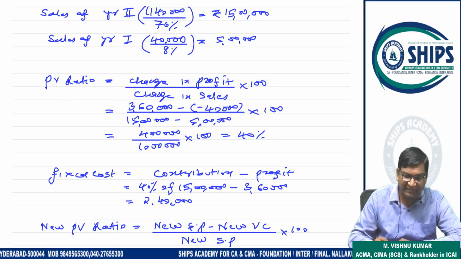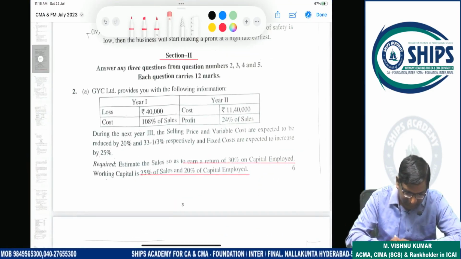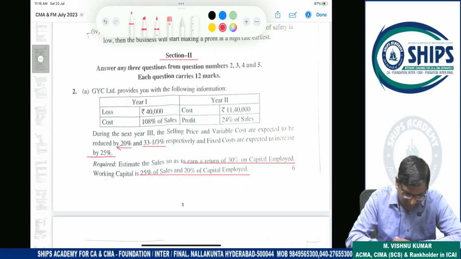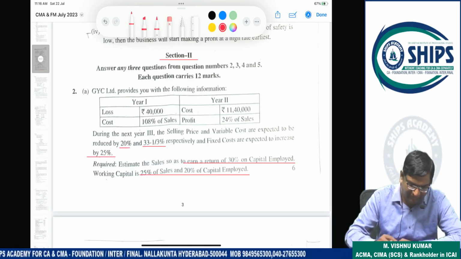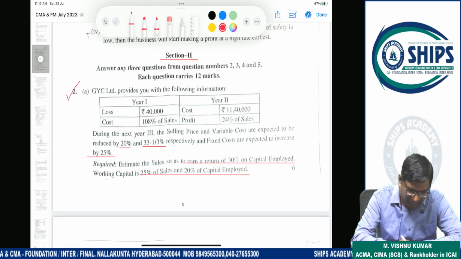But in the question they have made some changes here. What changes are they making? The selling price and variable cost are reduced by 20% and 33 1/3%, and fixed cost is increased by 25%. These are the changes required. Now by making these changes, you have to calculate the new PV ratio.